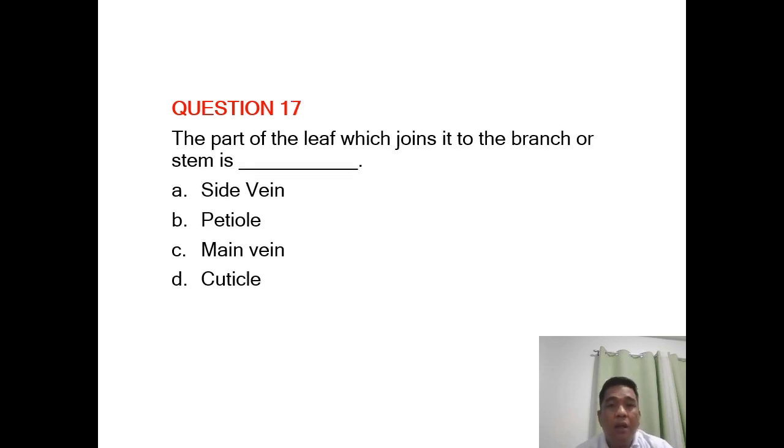Okay. Question 17, the part of the leaf which joins it to the branch or the stem is blank. A, side vein, B, petiole, C, main vein, or D, the cuticle. Ang tamang sagot ay, mga kapitek, ayan, letter B, the petiole.